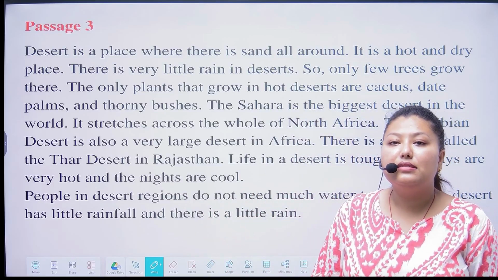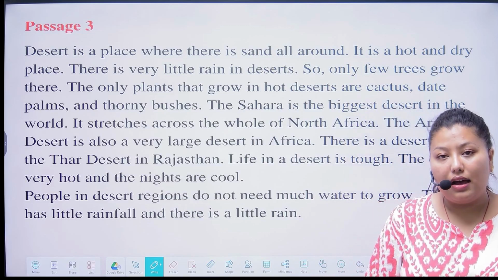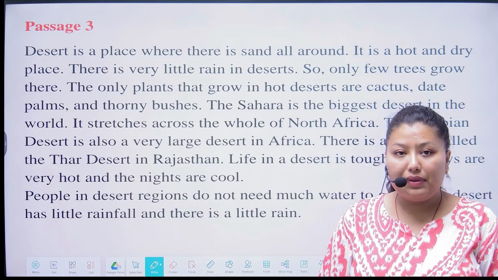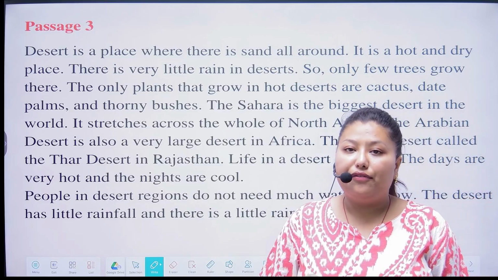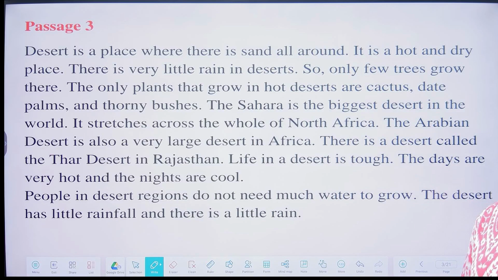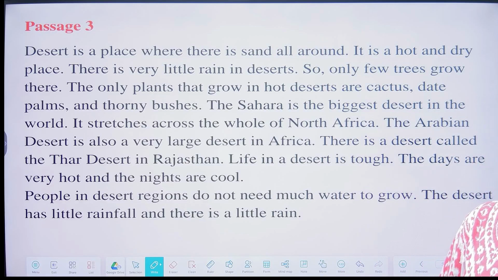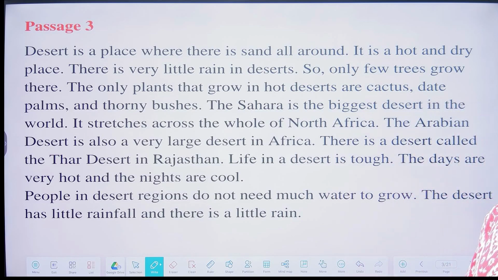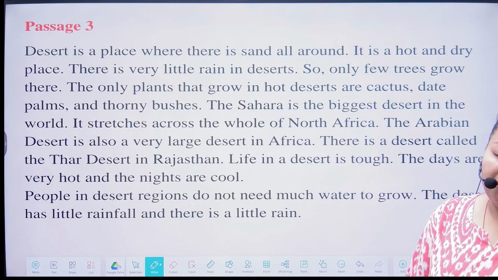The Sahara is the biggest desert in the world. It stretches across the whole of North Africa. The Arabian desert is also a very large desert in Africa. There is a desert called the Thar desert in Rajasthan, India, which is situated in Rajasthan.